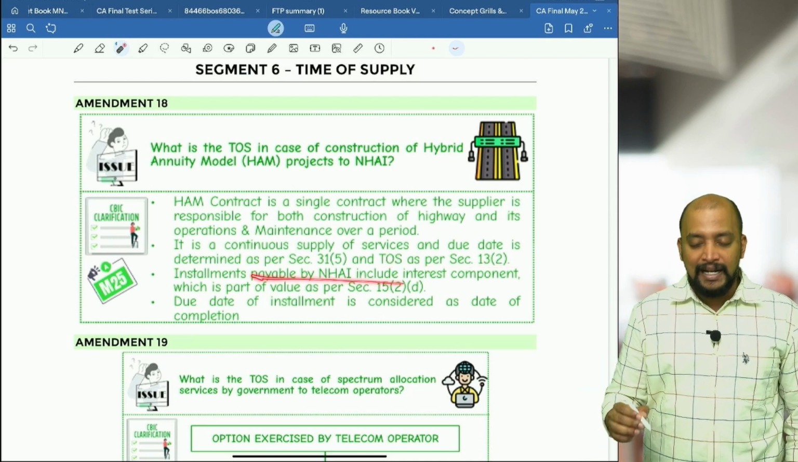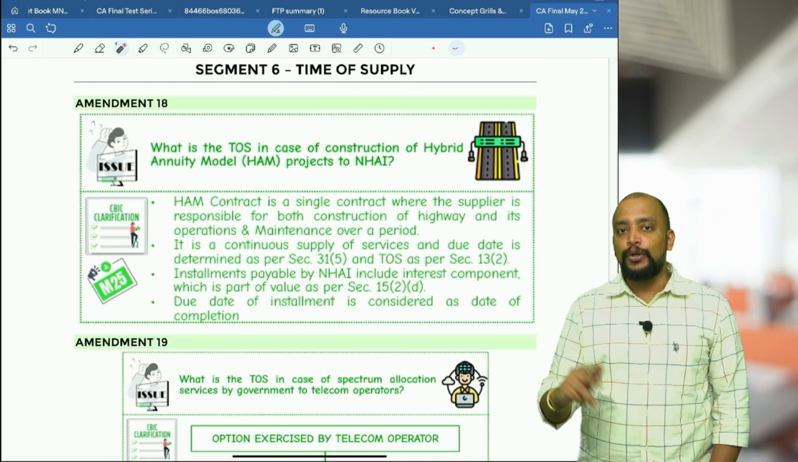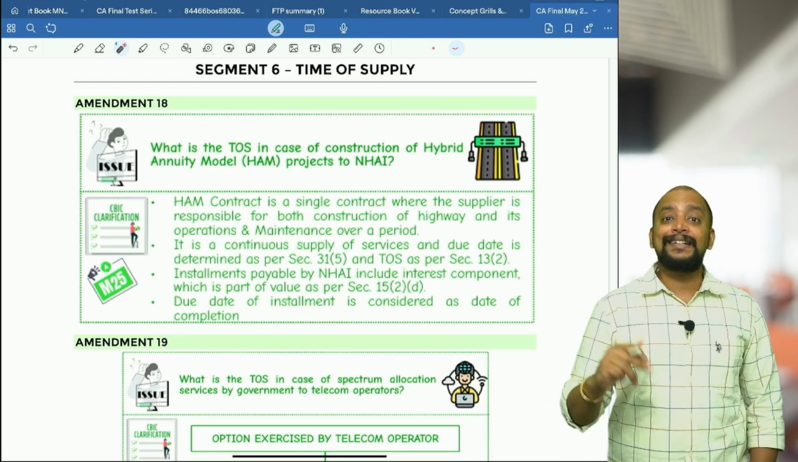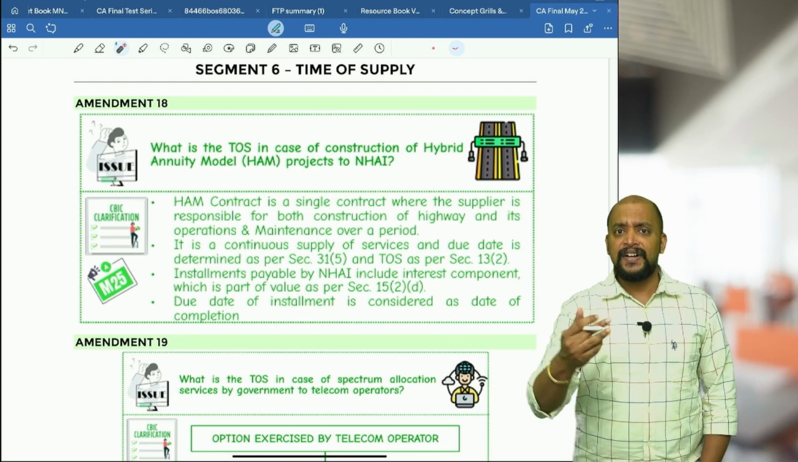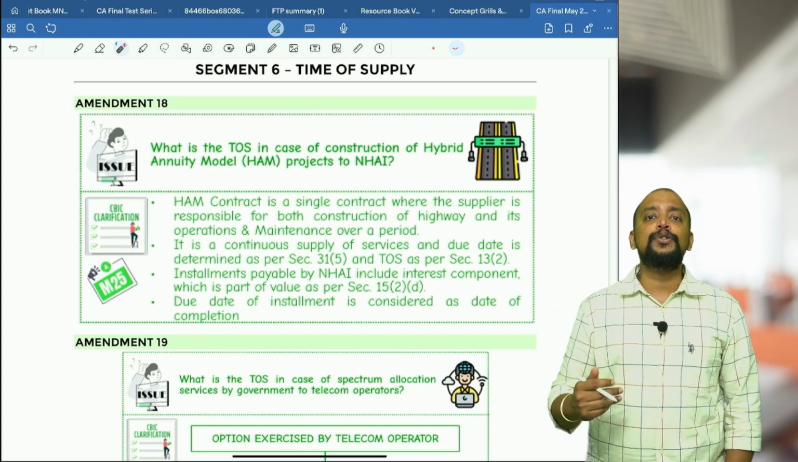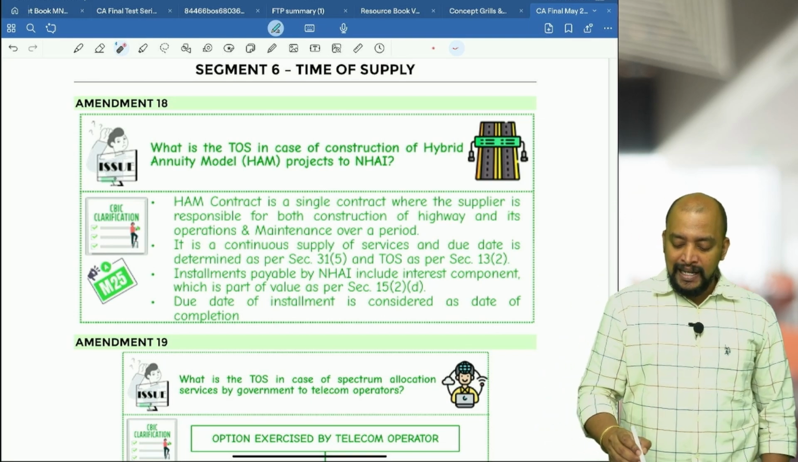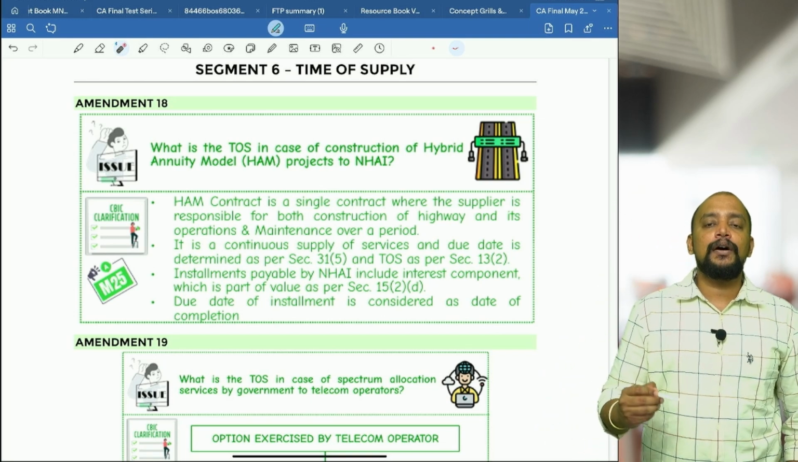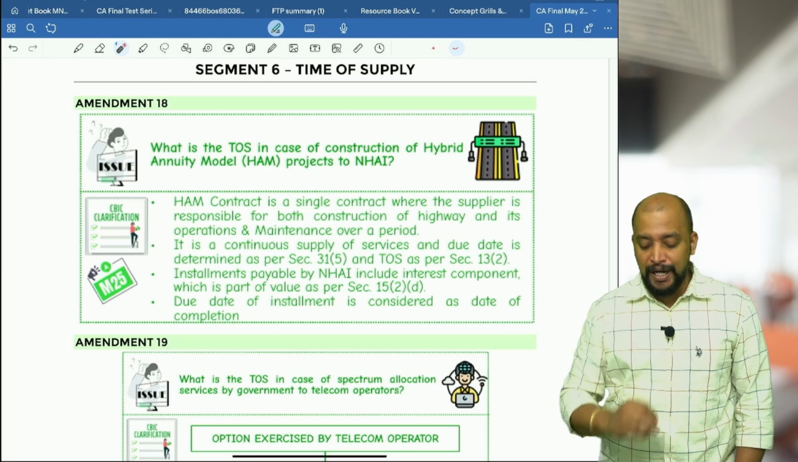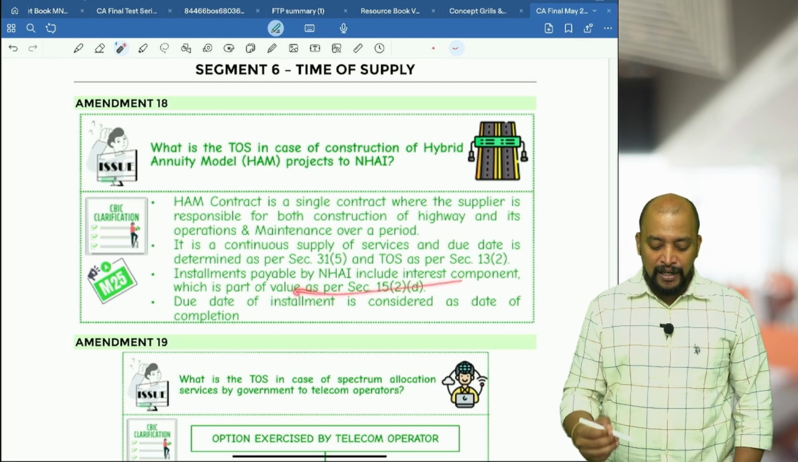Installment is payable by NHAI. That installment includes both the principal component as well as the interest component. What about interest? Definitely it is included in value as per 15.2d. As per 15.2d, interest, late fee, penalty on account of delay in receipt of consideration should be included in the value. Accordingly, it will be included in the value.